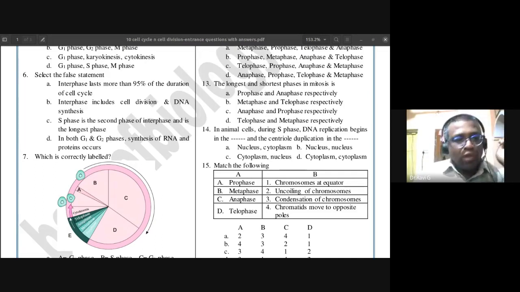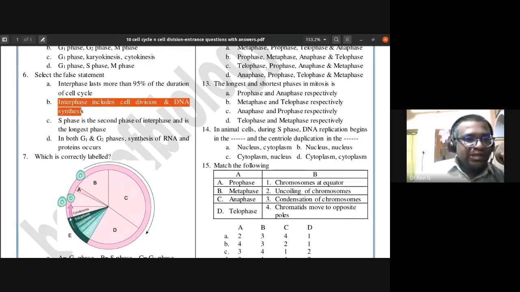And see what they have given. S phase is the second phase of interphase and is the longest phase. Fine. In both G1 and G2 phases, synthesis of RNA and proteins occurs. So these are all correct statements. Interphase includes cell division and DNA synthesis. That is the wrong statement. So sixth one, B is the wrong statement.